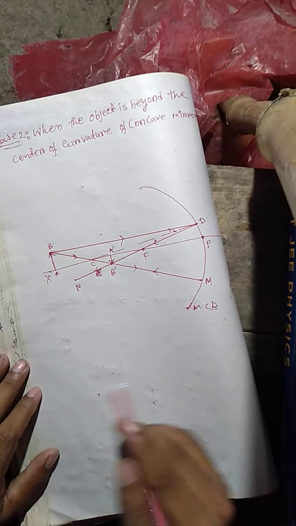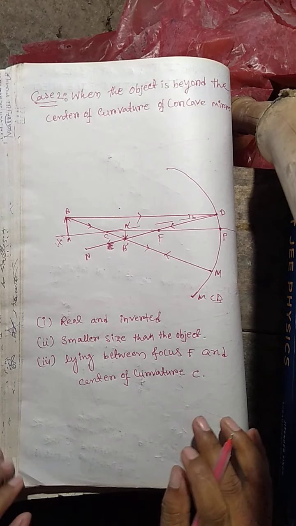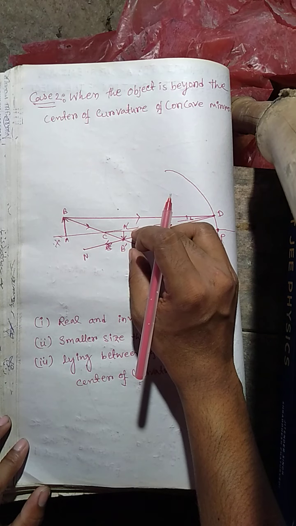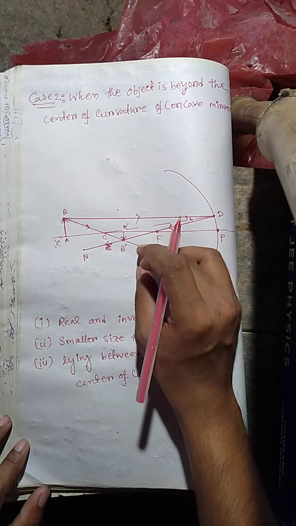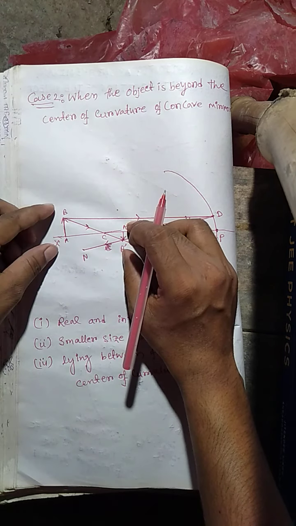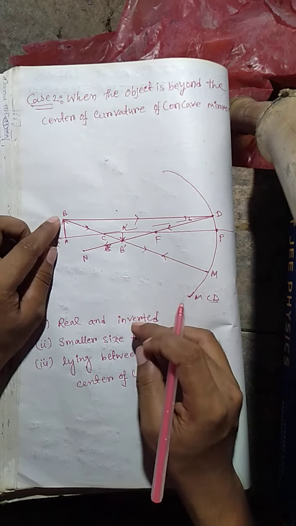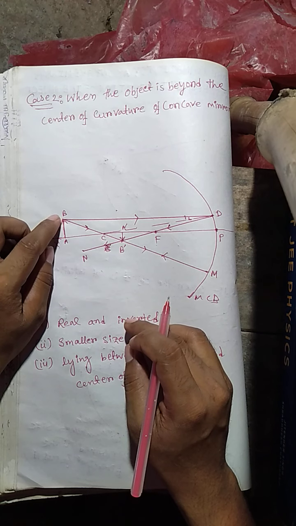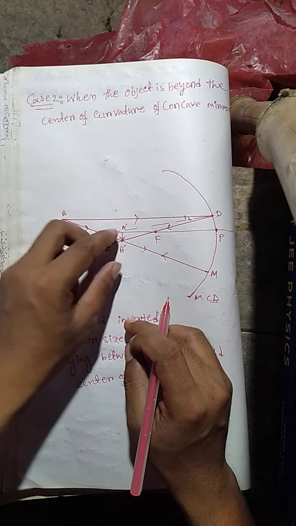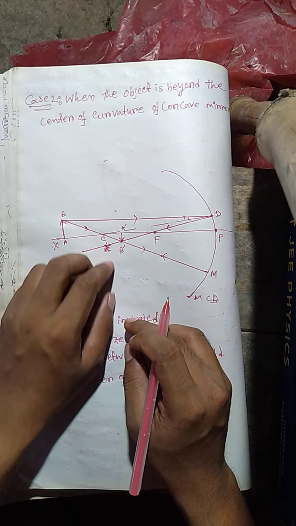So let me write the characteristics of the image. Okay students, let's discuss the characteristics of this image. Here A prime B prime is the image, and in this picture you can understand that this image is inverted with respect to the object AB. Why is this image inverted? Because the upper portion of the object becomes the lower portion in the image. So this image is called the inverted image.